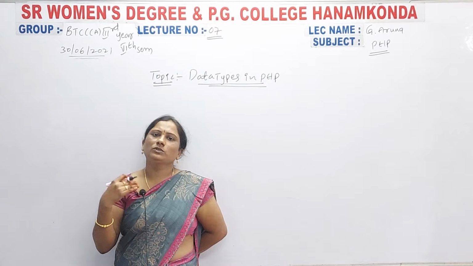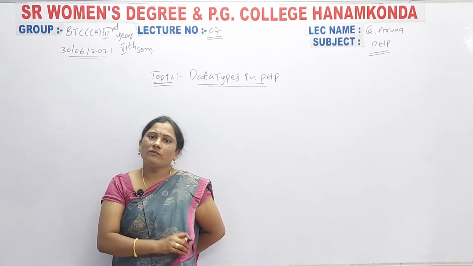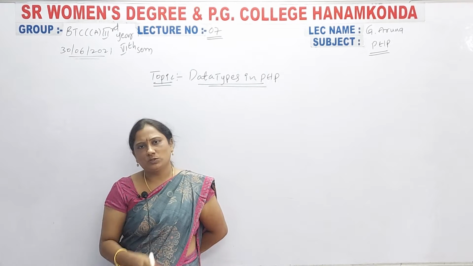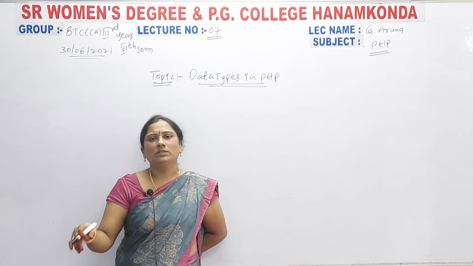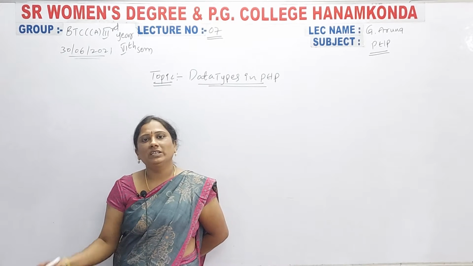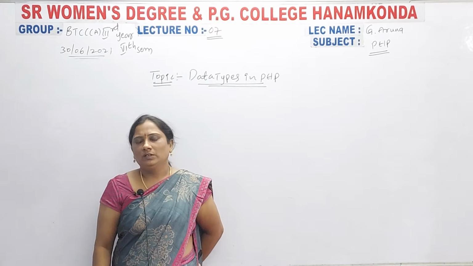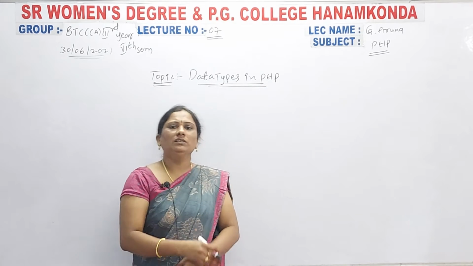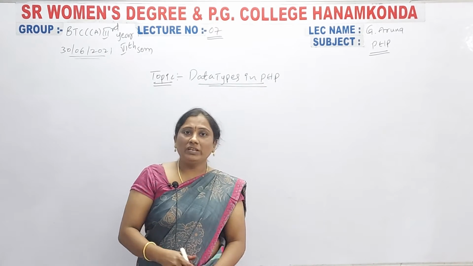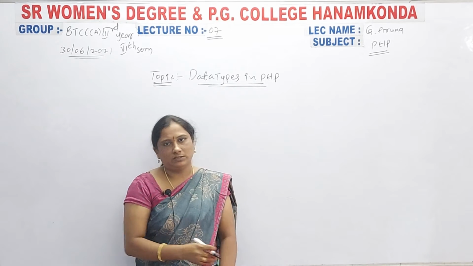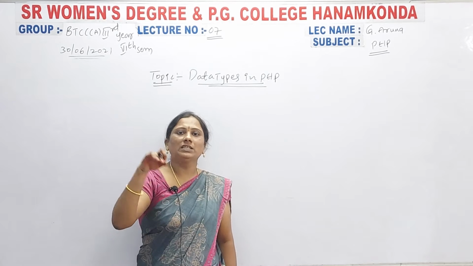Some variables store characters. Either a positive value or a negative value can be entered. Different kinds of data can be stored in different variables. That is why data types are used.